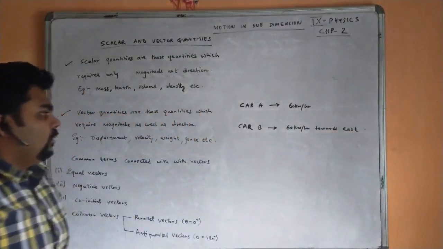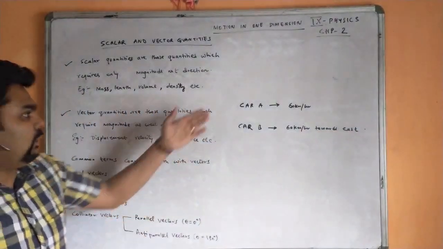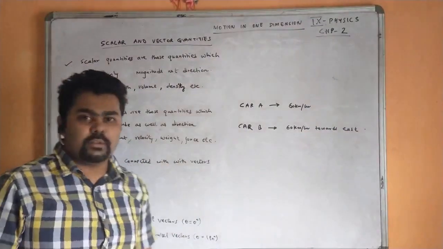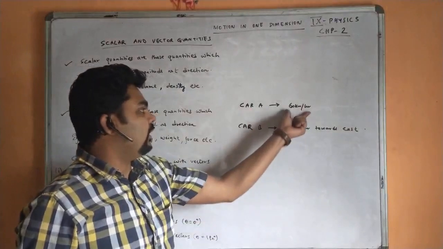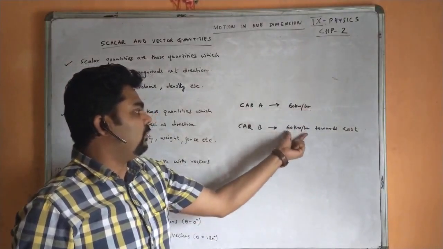You see here, I have written two cases, both cars moving with the same speed, 60 km per hour, 60 km per hour.